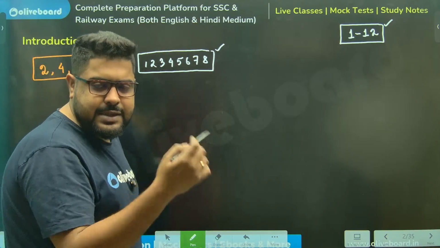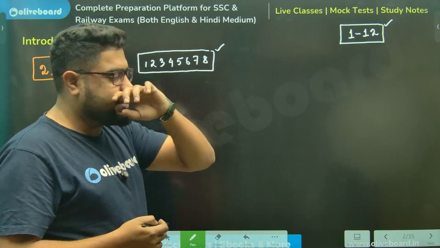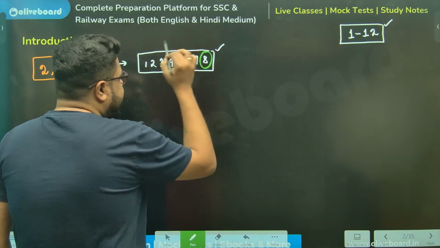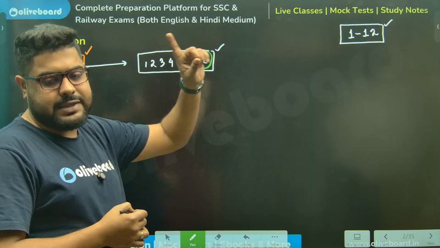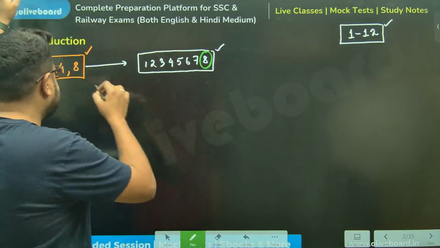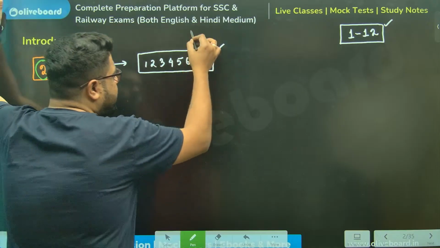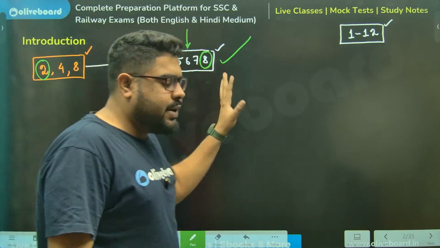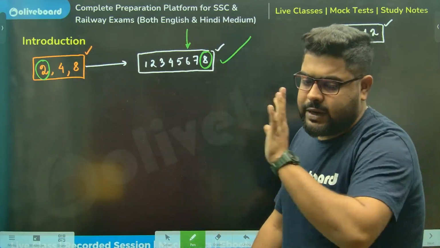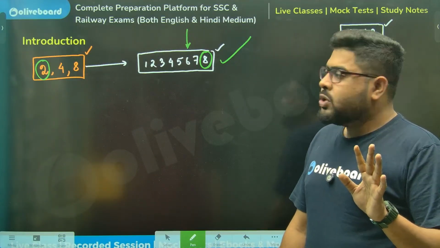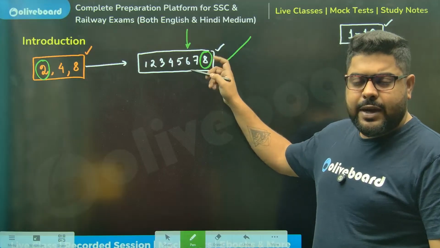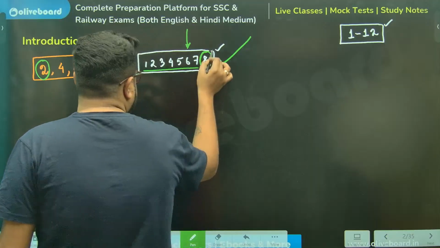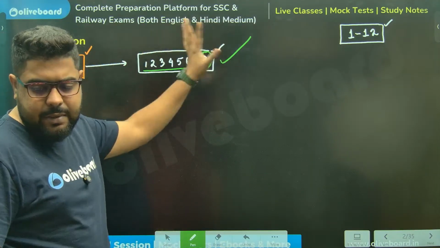The rule is: if the last digit of any number is divisible by 2, then the whole number itself is divisible by 2. Since 8 is divisible by 2, I don't need to check whatever is in front of this 8. This whole number is divisible by 2.